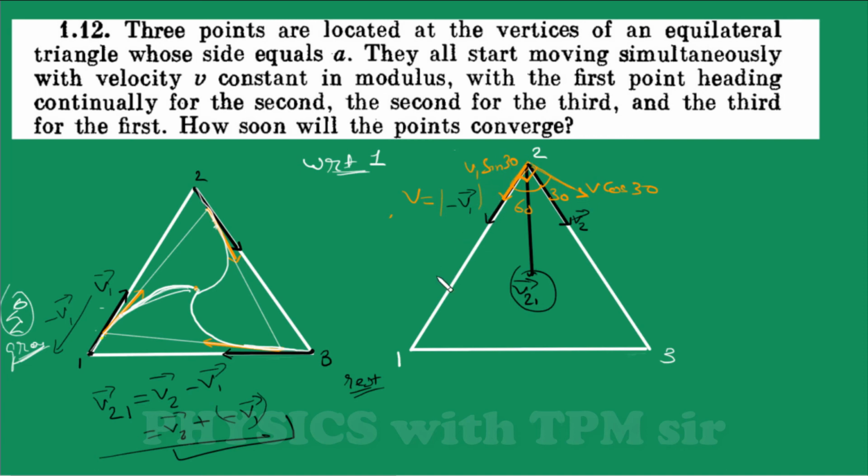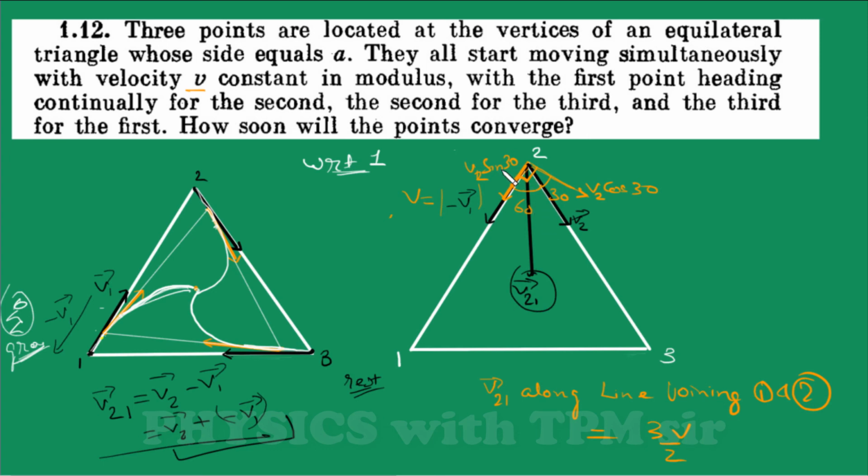So along this direction towards point 1, we are getting the net velocity of 2 with respect to 1 along the line joining 1 and 2, which is actually 3v by 2, right? This is v plus v by 2, from v1 and v2. The magnitudes of v2 and v1 are the same, equal to v, and v plus v by 2 is 3v by 2.